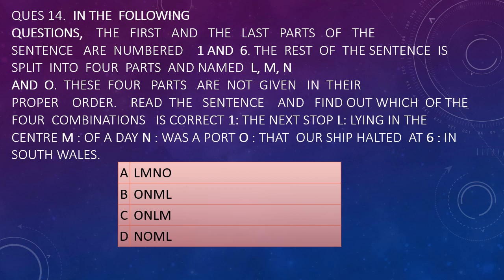Next, question number 14. See, this question is a little big question. It has been told that 1 and 6 are the first and the last parts of a sentence. They will remain constant. बीच के जो चार parts हैं, the rest of the four parts are LMNO. L is lying in the center, M is of a day, N is was a port, and O is that our ship halted at. So you have to arrange the sentence in the correct order. Okay, take your time, pause the video, and then answer.